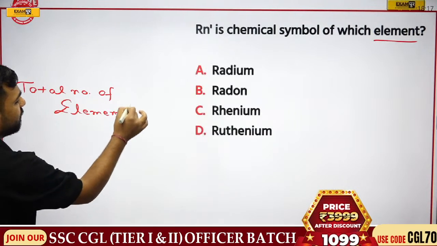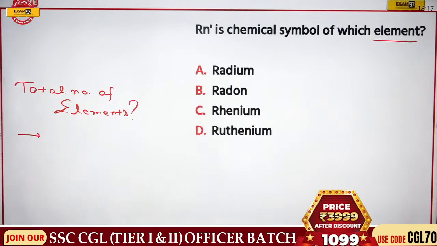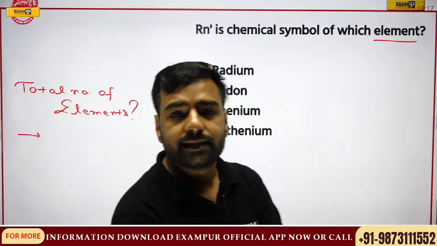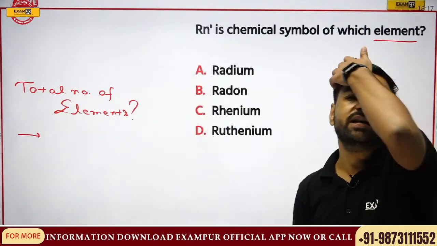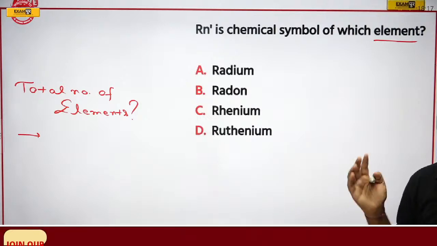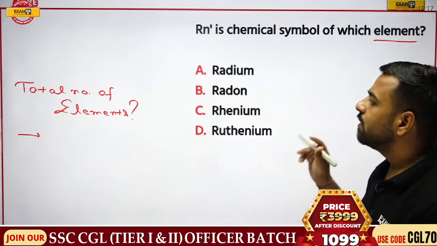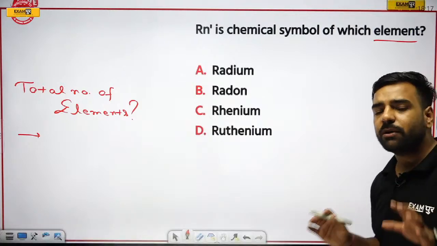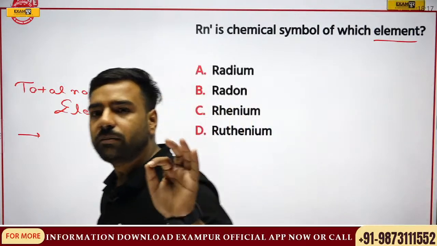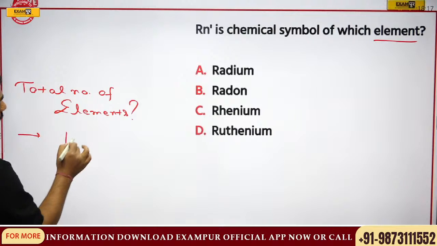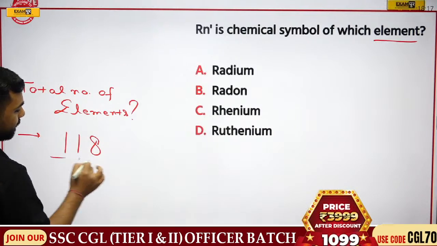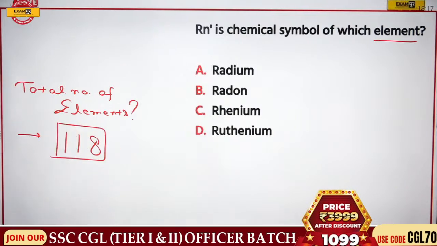And yes, I am talking about the modern periodic table, no doubt. So, can you give me this number? This number is actually asked in the examination. So, Mahesh, are you there in the session? And everyone who is there in the session, please answer this. What is the total number of elements? If I talk about the total number of elements for the modern periodic table, please remember, it is 118. This is asked in the examination and we must know it.